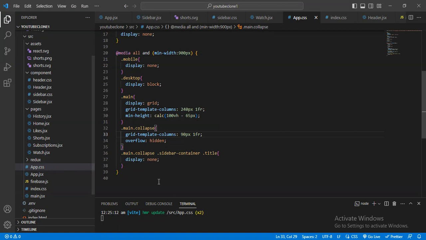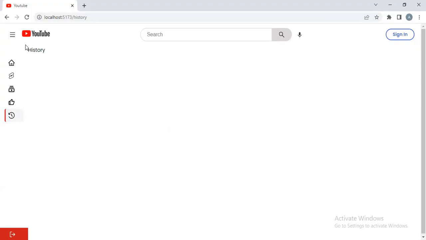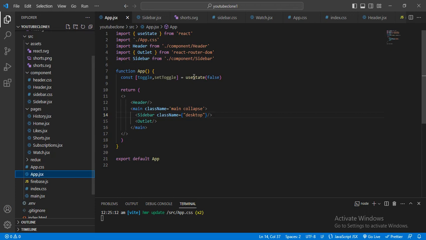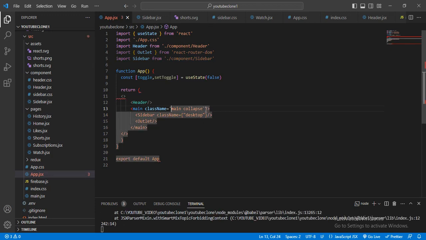For that, this part is done and this collapse condition is done, and I only want that when I click, then this will be done. For that, in app.js, here I will give the toggle. Let me just copy this, and first of all I want to change this into a template string, because here I want to add the condition.